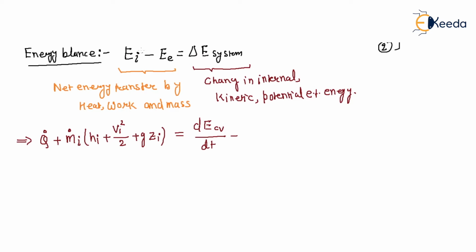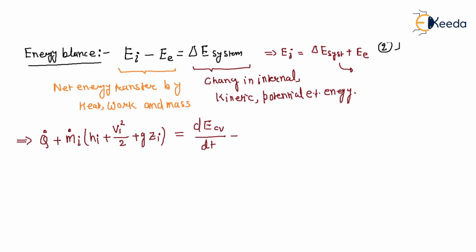So this is in differential form. How can we write the differential form? dE CV by dt, this will change in the form of mass, and this is your control volume. Or if you take it this side, that means E in is equal to delta E of system plus E exit, right? So E in is the energy into the control volume, in the form of differential.